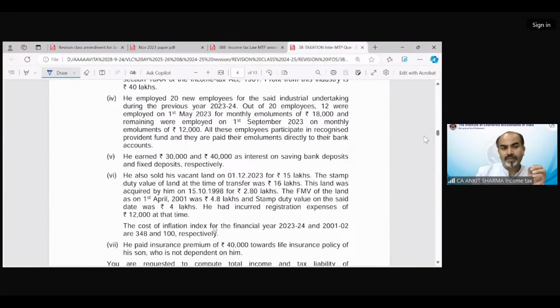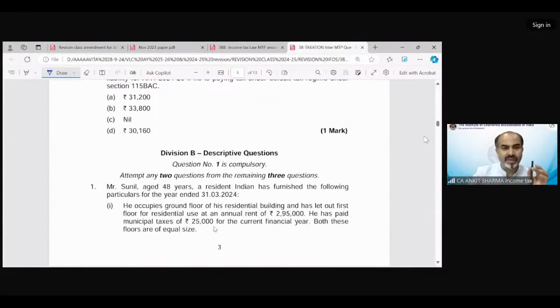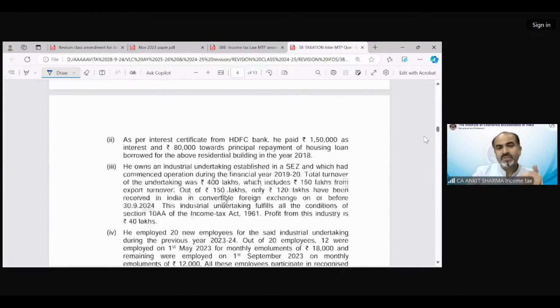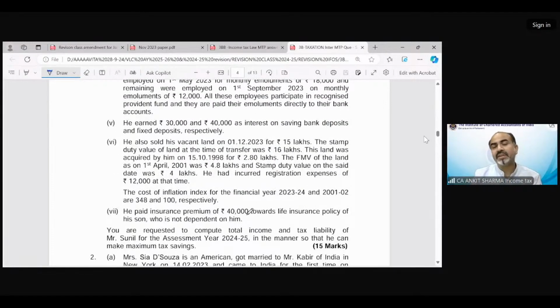we are talking about an assessee, and the information regarding his income has been given over here. That is Mr. Sunil, age 48 years, a resident Indian, who has furnished the following particulars for the year ended on 31st March 2024. Point number 1 is for some other income. Point number 6 is related to income under the head capital gain. Now the question is, he also sold his vacant land on 1st December 2023 for rupees 15 lakh.